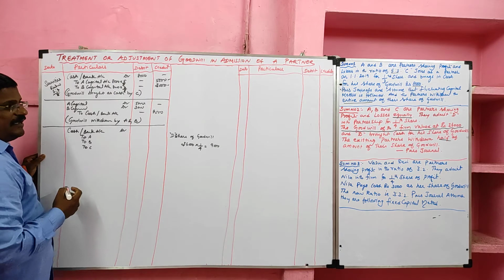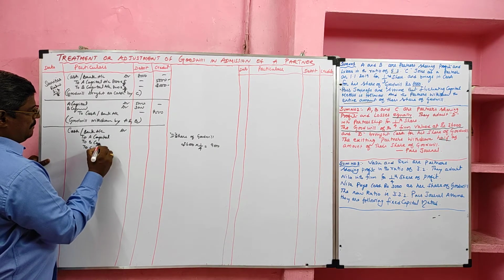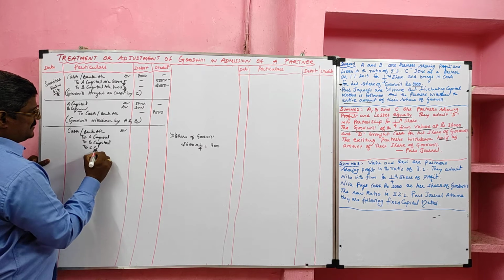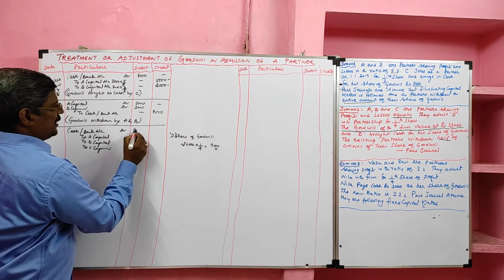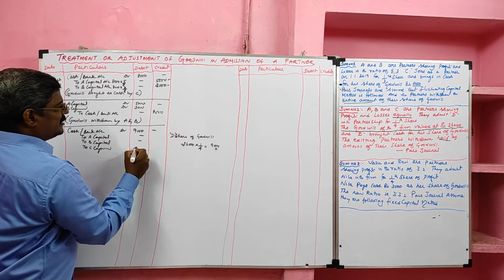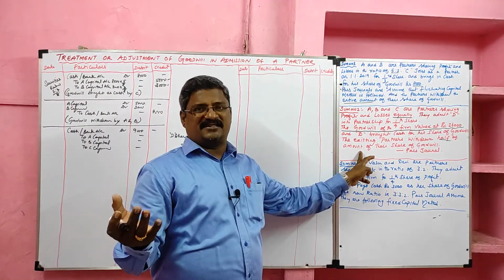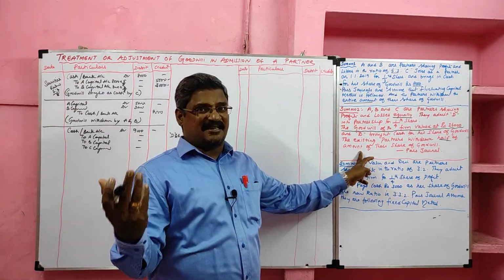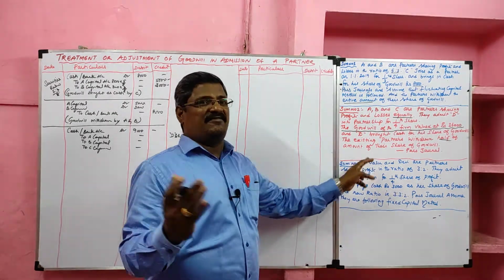Because the method of capital is not given, I can write A capital, B capital, C capital. The value, D's share of goodwill, how much? 9,000. In this problem also, no sacrifice is given. What I said, if no sacrifice is given, we can assume the old profit sharing ratio as sacrifice ratio.